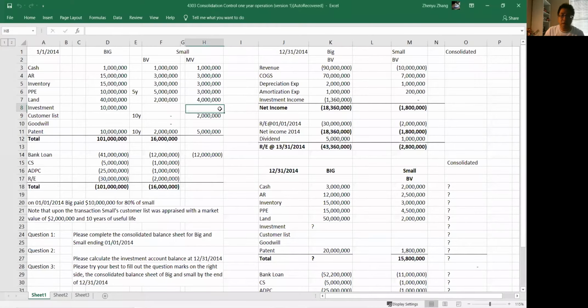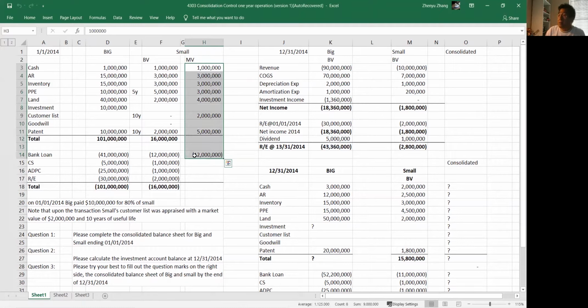Now let's look at an example. Here we have a similar case. We talked about the numbers already, so I don't want to go through too much detail. Here we have Big, all the assets are here at book value, because Big doesn't have a change of perspective. They control Small now, so when we do consolidation, Small has to change the perspective. For Small, they have book value, everything here, and they have market value, everything here, for liabilities and all the asset items.